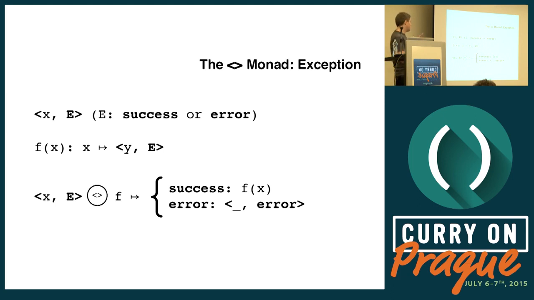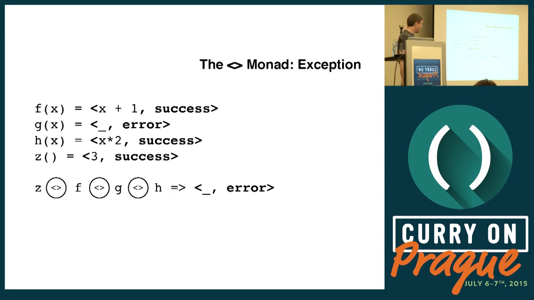I call it here the angle brackets monad, and the monadic context in this case is E, which can be either success or error. And f is going to be, as before, our monadic function. And what is our composition rule? So suppose we have the monadic value x and e, and we want to compose that with f. If e is success, then we pass x into f and return that result. If e is error, we never evaluate f and just return error.